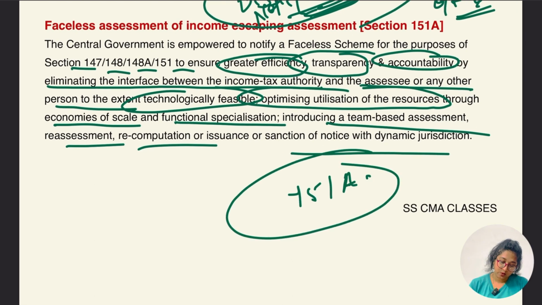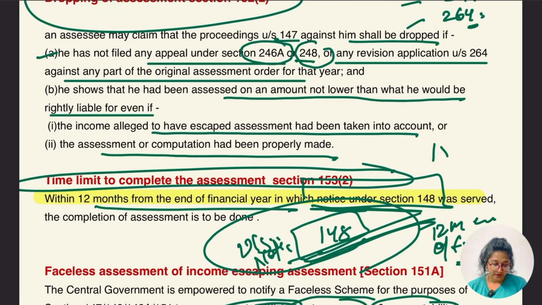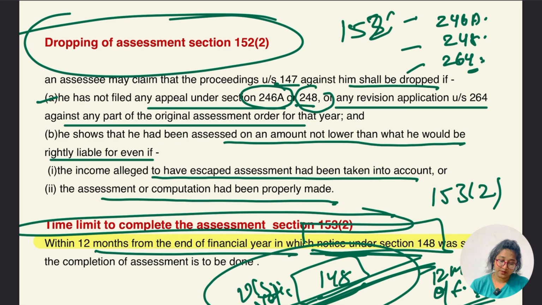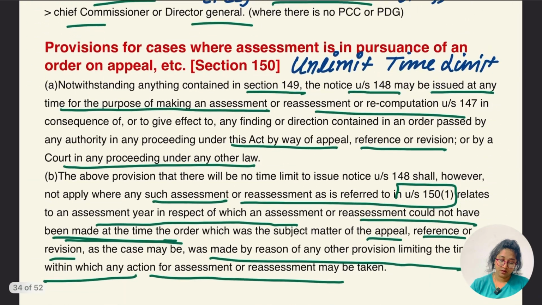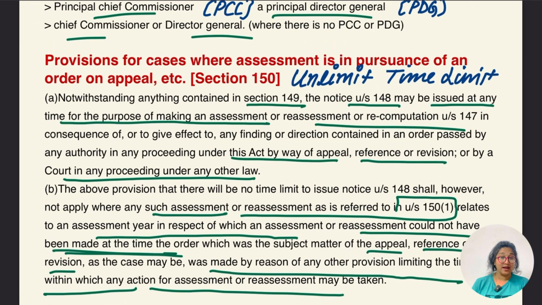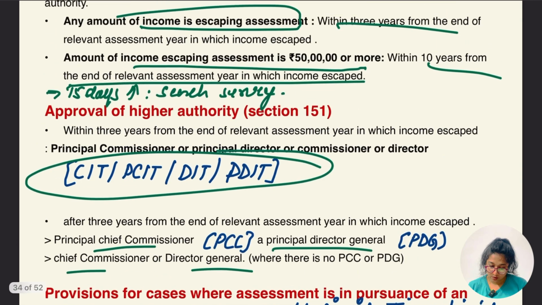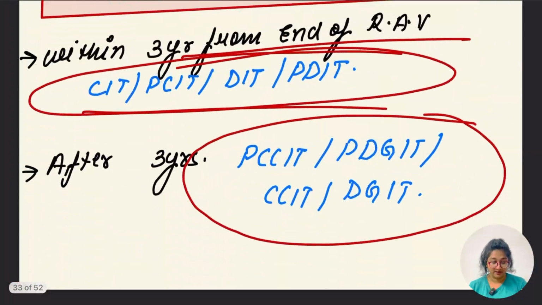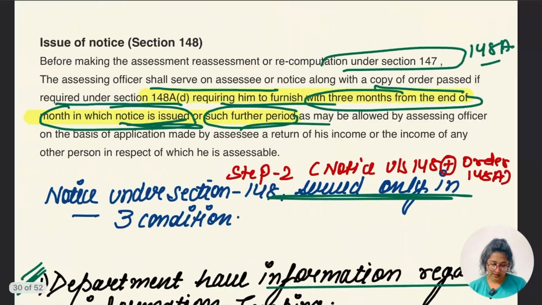So can I say faceless assessment is section 151A? The time limit was section 153 subsection 2, dropping of assessment is 152 subsection 2, and the unlimited time limit for two cases is section 150. What about 151? 151 was about the higher authority. 149 was the time limit for issuance of the 148 notice. Okay, so hope this section was clear.